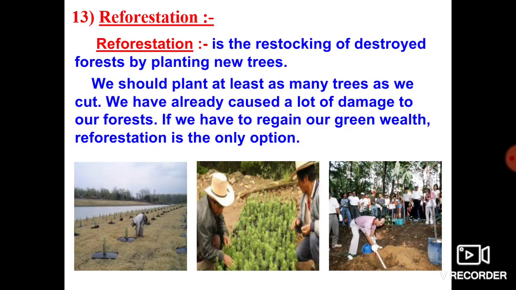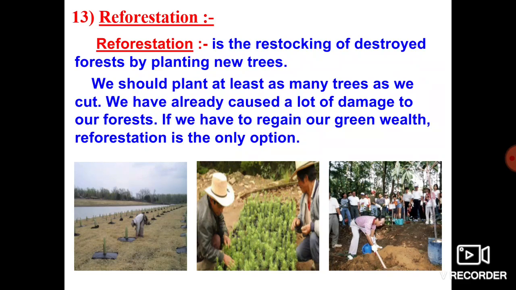So what do you mean by reforestation? Deforestation is nothing but removing trees, right? Reforestation is nothing but restocking destroyed forest by planting new trees. In this area, children like you will play a major role in reconstructing the forest, and this will be very helpful to fulfill environmental needs. So we should plant at least as many trees as we cut.